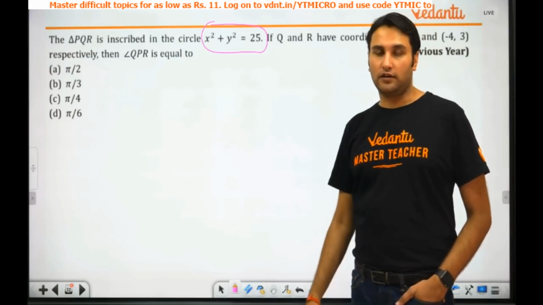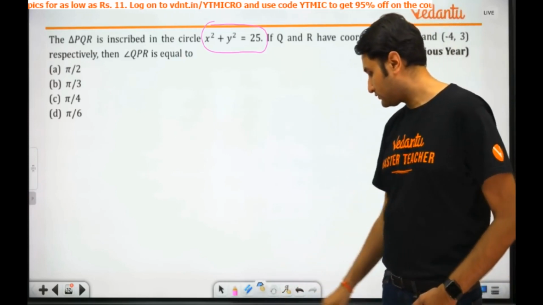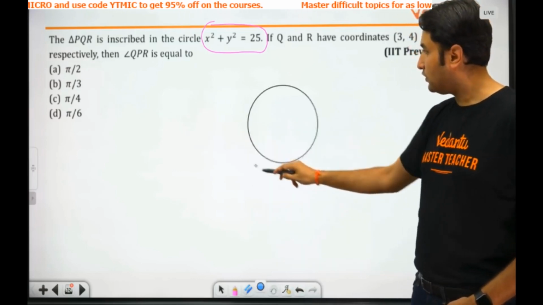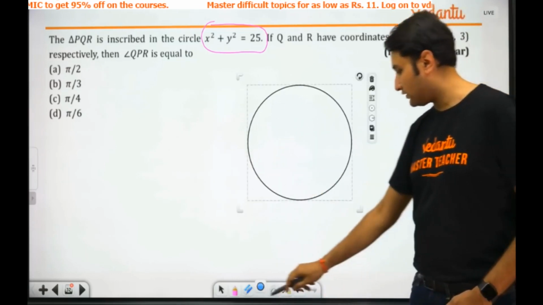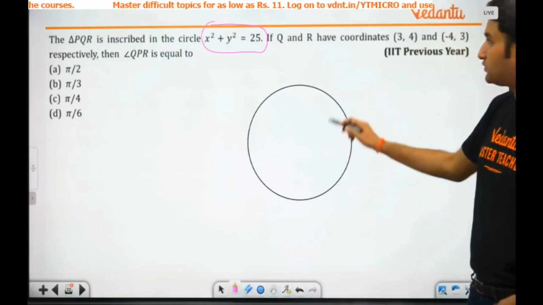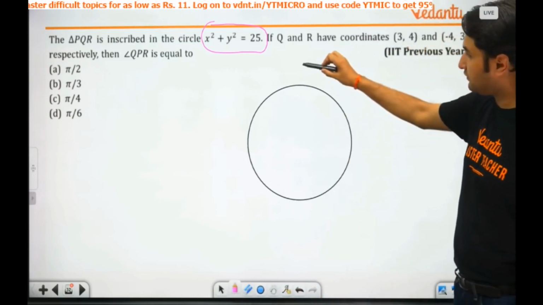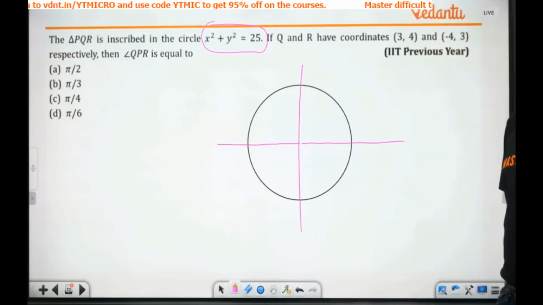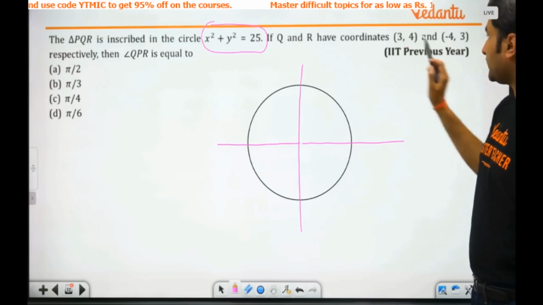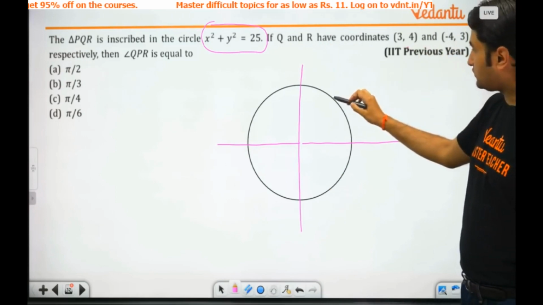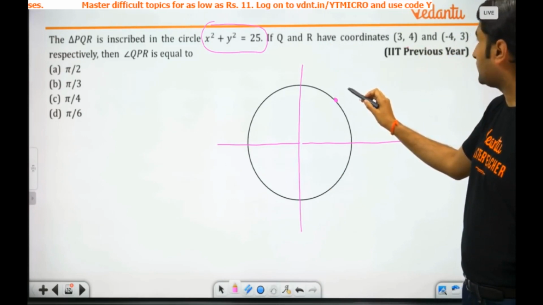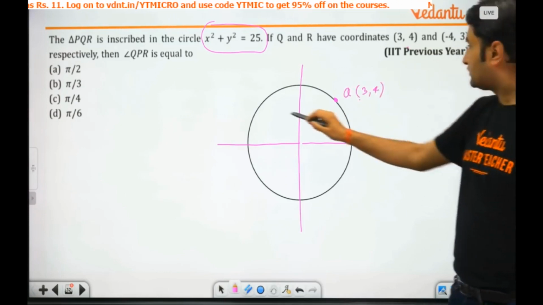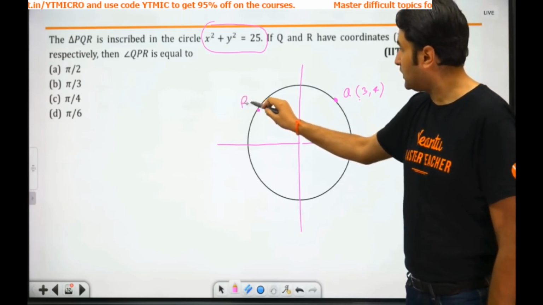What is angle QPR? Okay? Let's see if I can make a diagram here. A circle. So there is a circle x square plus y square is equal to 25. This is the center. Q and R have coordinates (3, 4) and (-4, 3). So there is a point here, let's call it Q, it is (3, 4). R is (-4, 3).